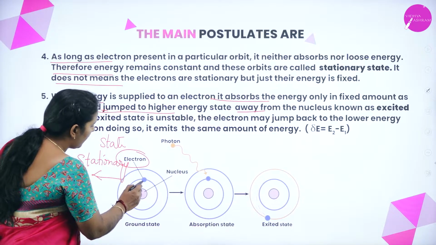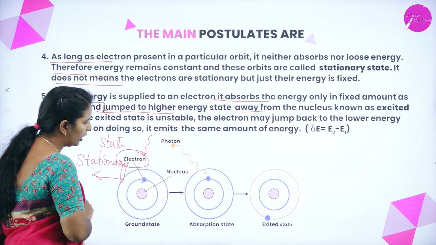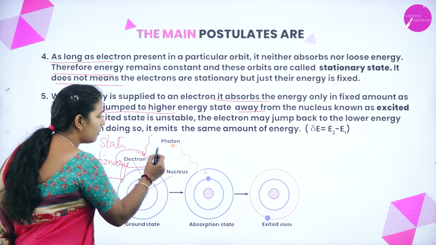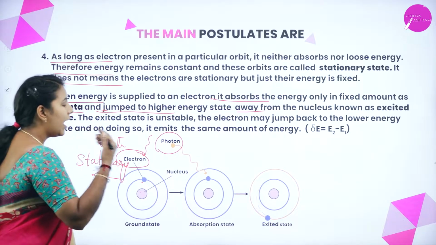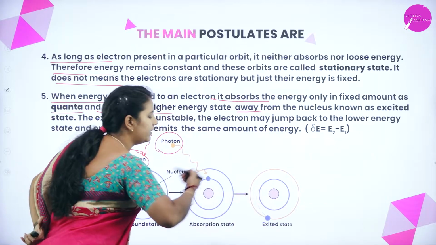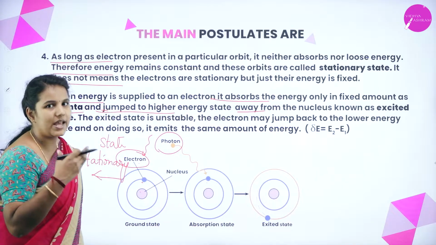So when you provide some amount of energy to this electron, it is absorbed and the electron gets excited to the next higher state. That is known as the excited state.